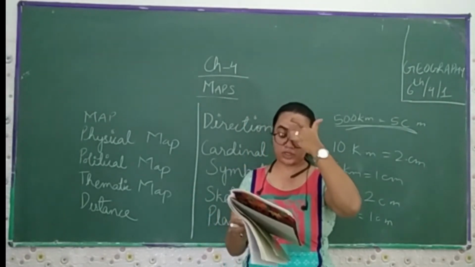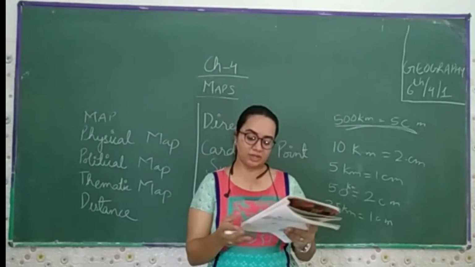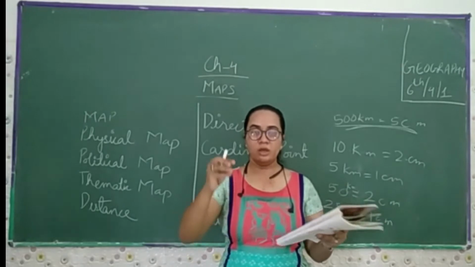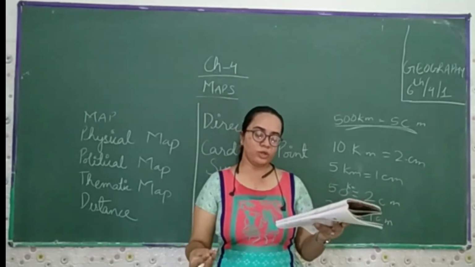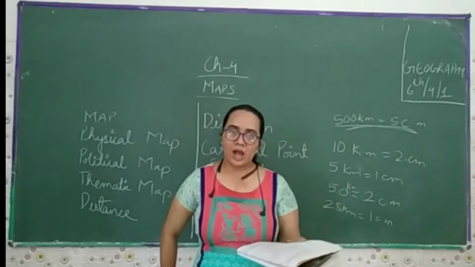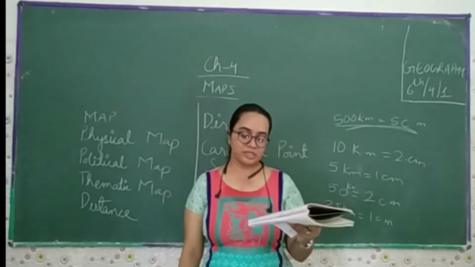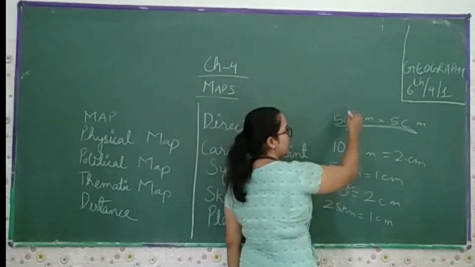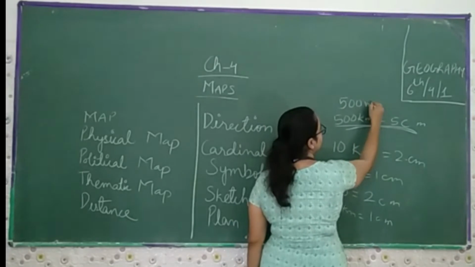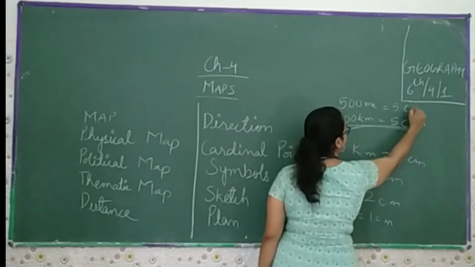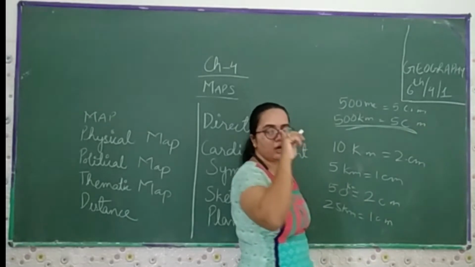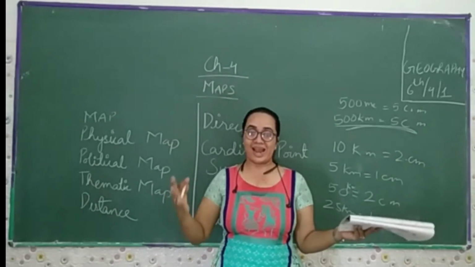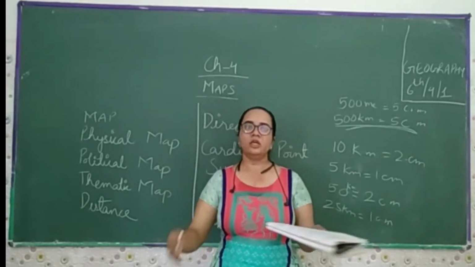When something like your village or town is to be shown on paper, then we use a large scale, for example 5 centimeters on the map showing only 500 meters on the ground. This is called a large scale map. Large scale maps give more information than small scale maps. So if we talk about the large scale map, where you take 500 meters to 5 centimeters, it gives you a more broadened sense of the particular place.